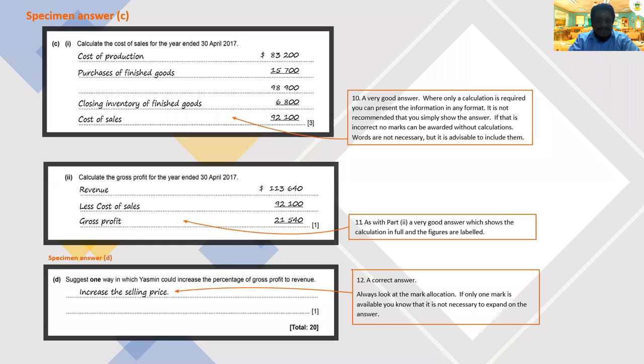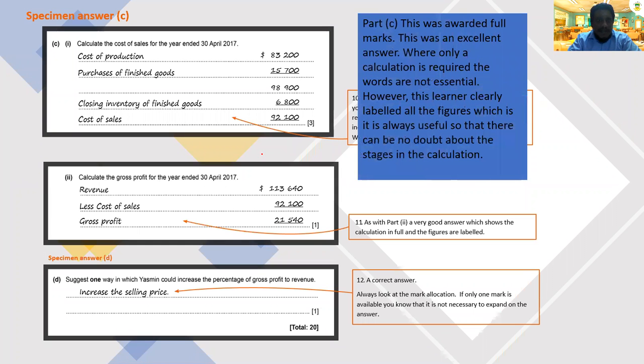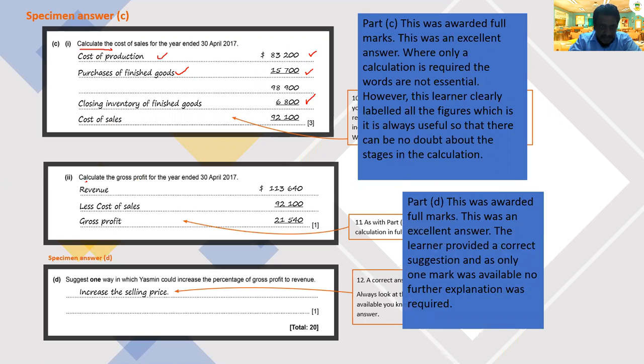We see another question. They ask you to calculate. If you just write these numbers without the name, you're not going to get a full mark. So whenever the question asks you to calculate, make sure each number that you write, you label the number. Actually, this one gets a full mark, and this also. Even though the question asks you to calculate, show the detailed working, and all the amounts must be labeled.